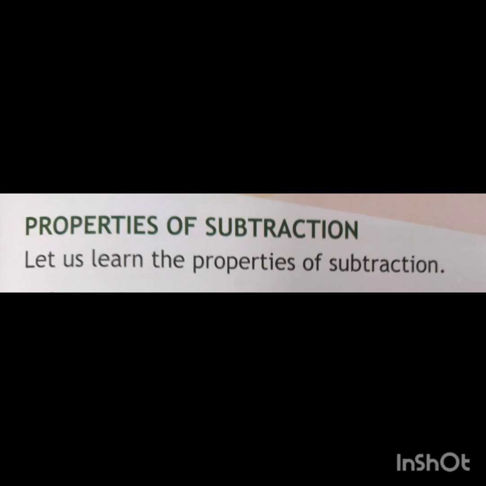The next property of subtraction is subtraction of 100 from a 3-digit number. When 100 is subtracted from a 3-digit number, the digit in the hundreds place decreases by 1 and the digits in the tens and ones place remain the same. So, dear students, try to understand the different properties of subtraction.